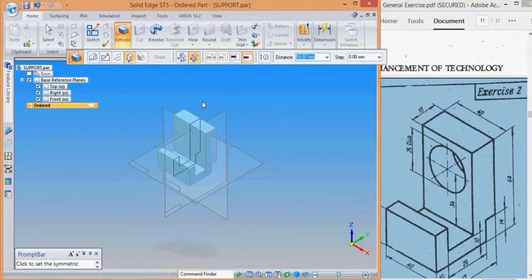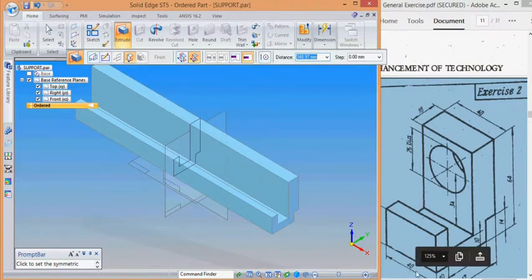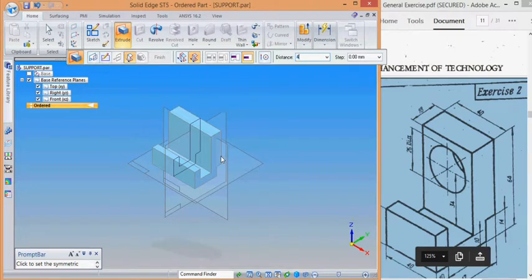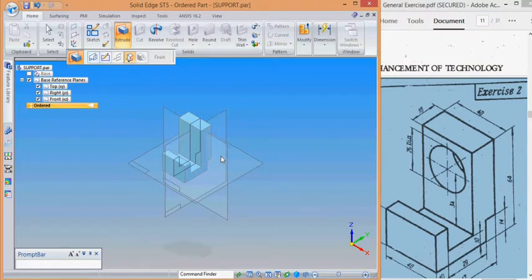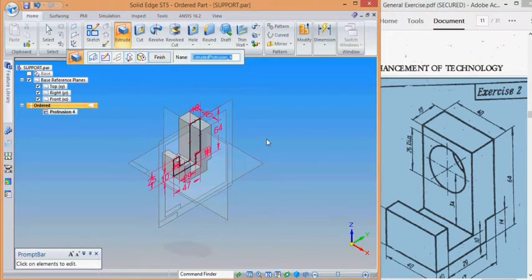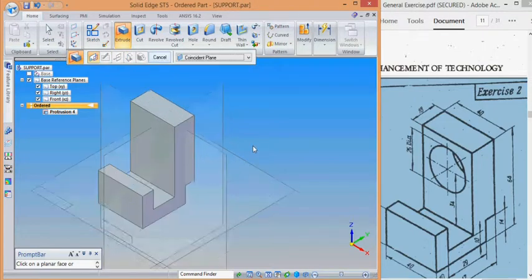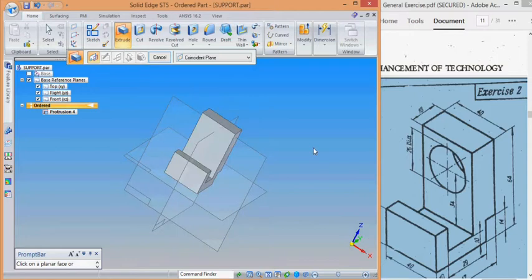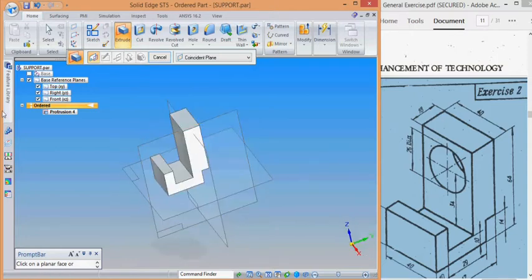The extension value is here. See, 40 mm. Give a 40 mm distance and simply say enter, click anywhere to finish it, and simply say finish. See, this part is now completed, but another feature remains, that is this hole,